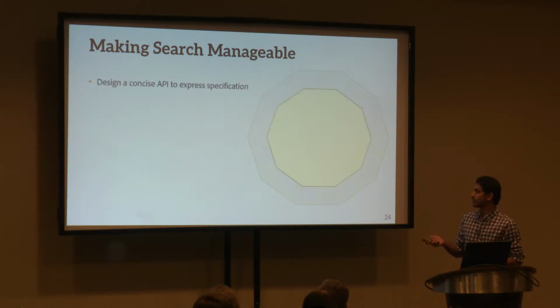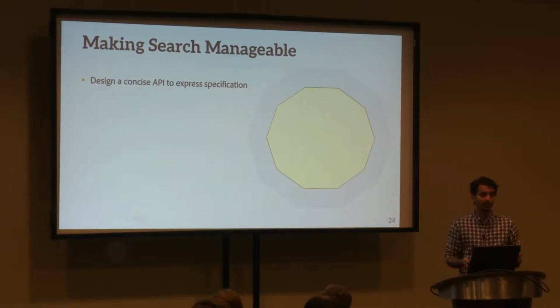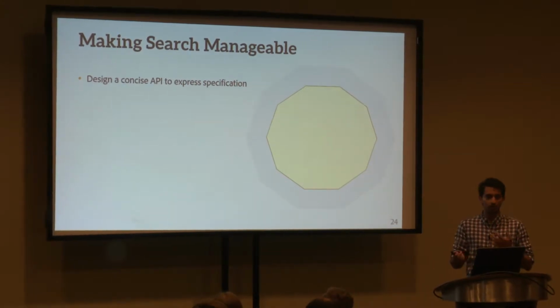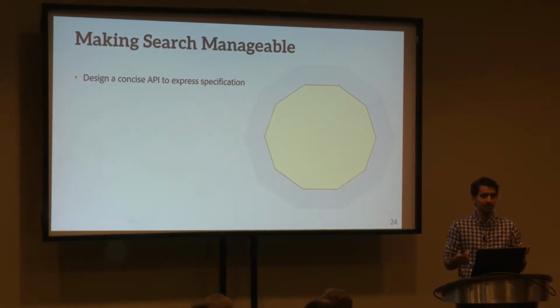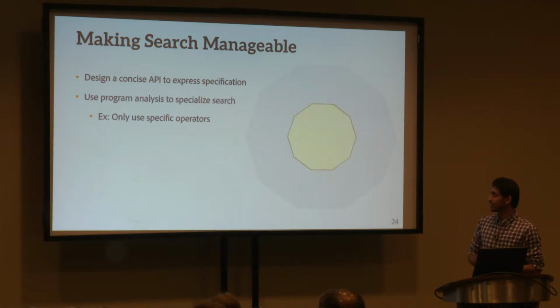The first is to design a very concise API to express these intermediate specifications. Of course, you could just directly search for translations in the Spark API. But Spark, for instance, has over 80 high-level operators, and these operators often have similar or overlapping semantics. Searching in that space is hard, but you can drill that down into just a few key operators, map and reduce, that you can use to capture the semantics. And then once you have that intermediate representation, you can generate the target code. The second insight is to use static program analysis.